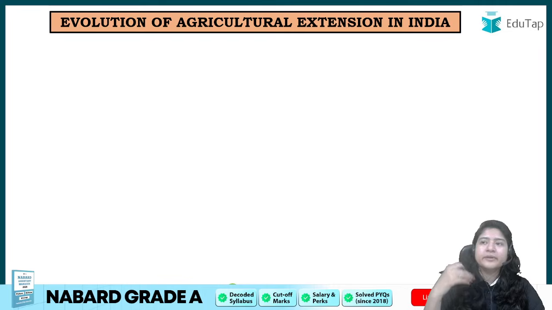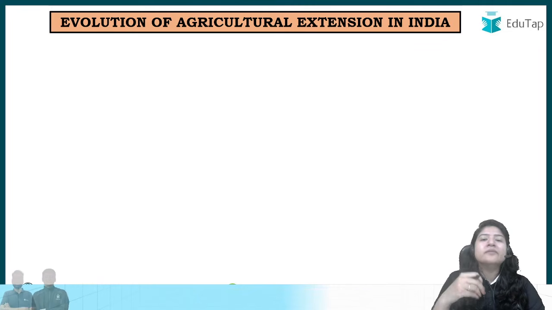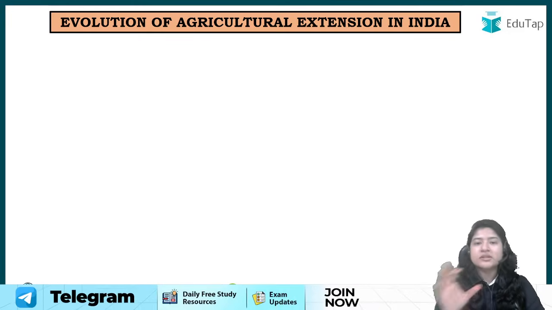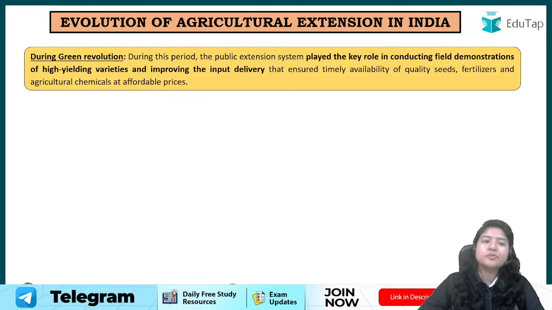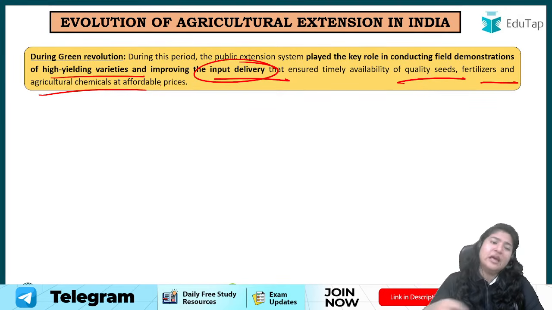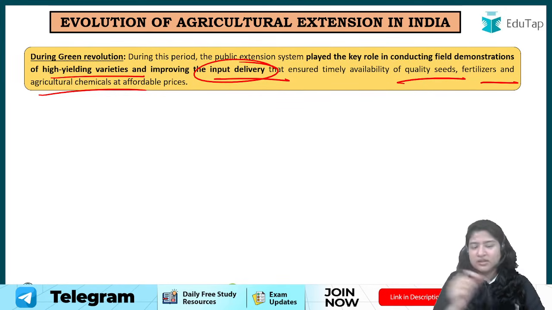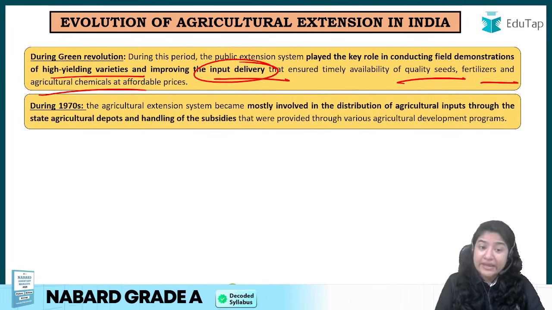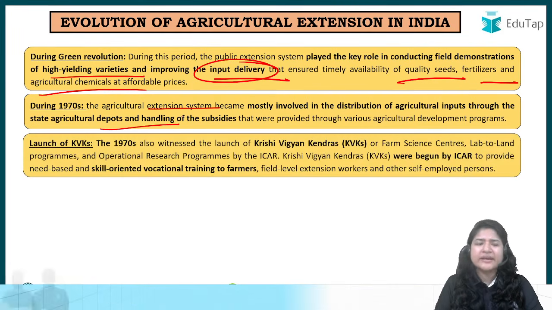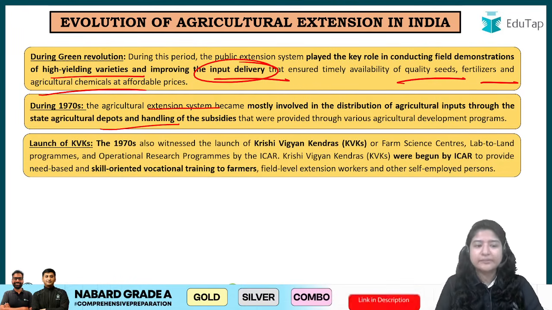During that time we were introducing fertilizers, new crop varieties and new technologies. Our farmers needed to be trained about it. That is how extension education came into being. There were high yielding varieties. Input delivery, like fertilizers, quality seeds and agricultural chemicals and how to use them, was all done through agriculture extension. Subsidies were also given, and state agriculture depots were created, all during the green revolution.